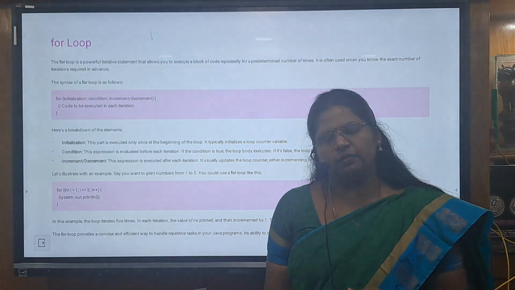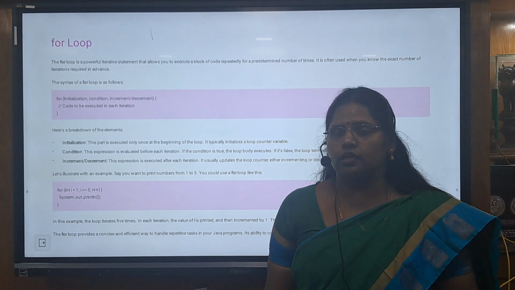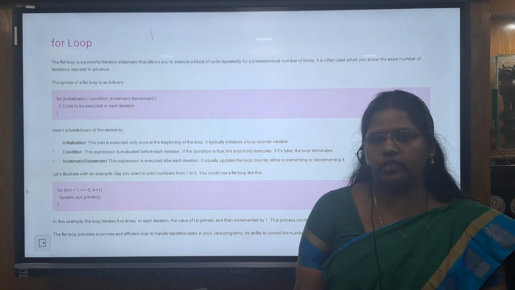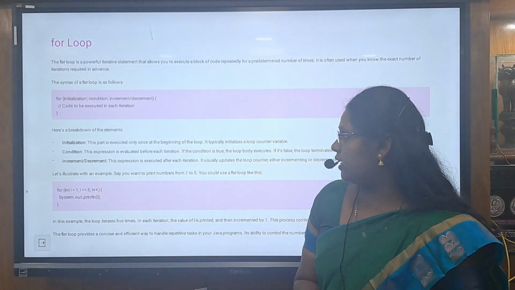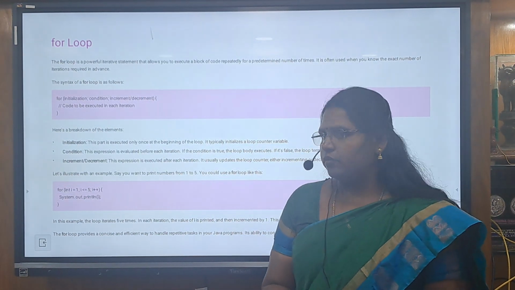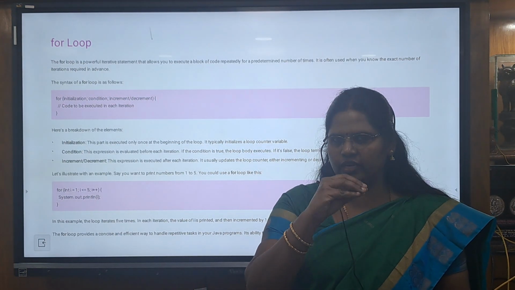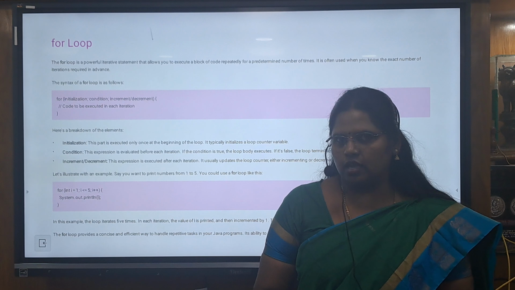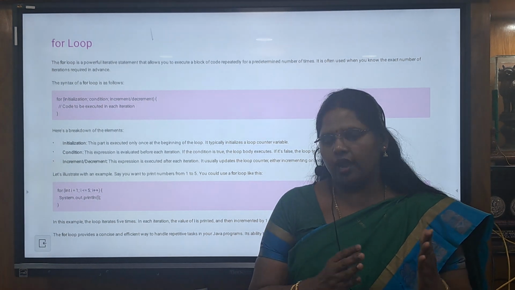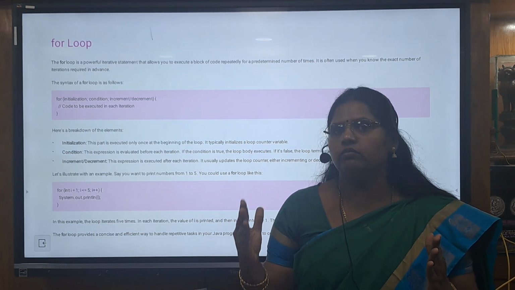In iterative statements, basically we have while, for, and do while. For is a universal iterative statement, and it is basically used for all condition checking, that is, initialization, condition, and increment or decrement. This is the syntax. We have one variable, and that variable is assigned one value, and from that assignment the execution gets started. If you assign the variable to 1, we start the execution from 1, and it continues repeatedly till the condition becomes false.